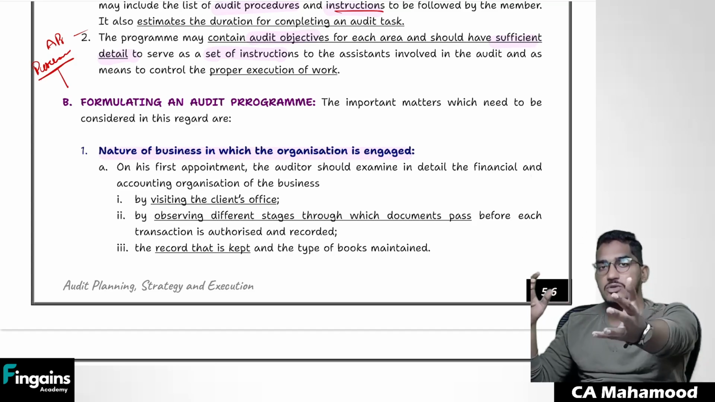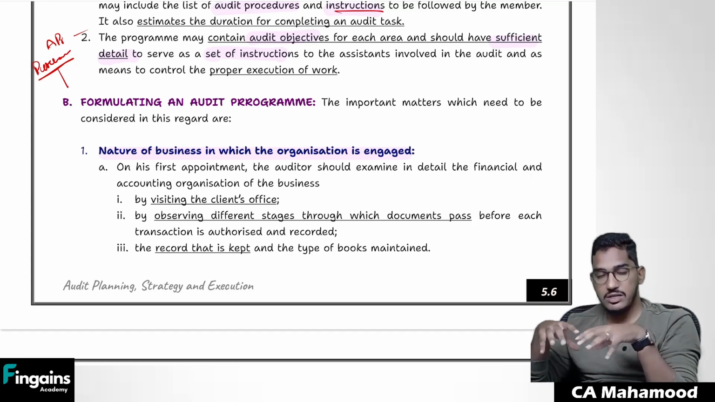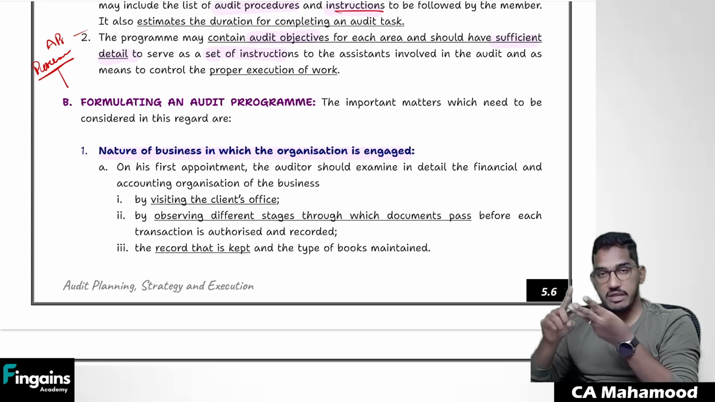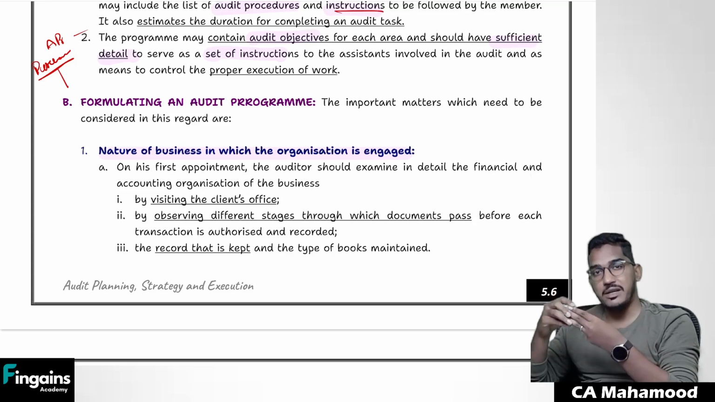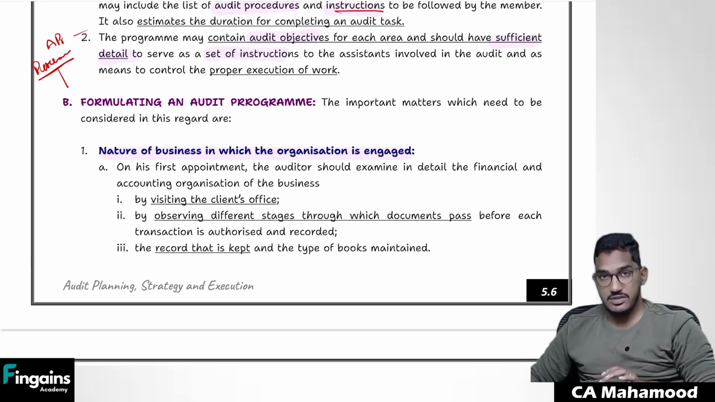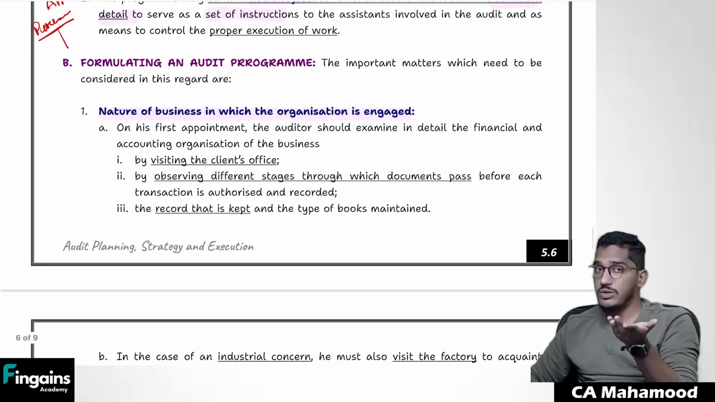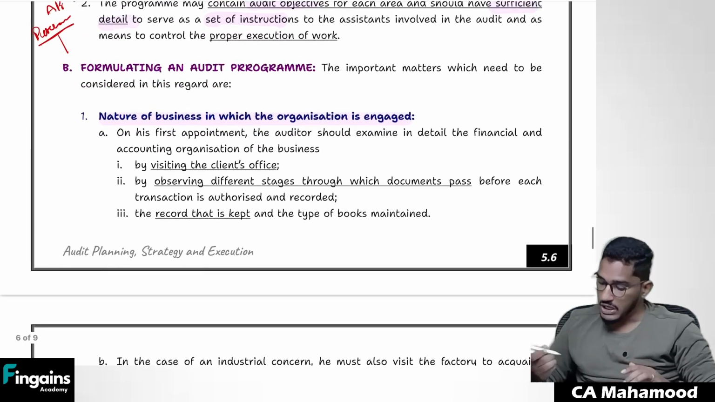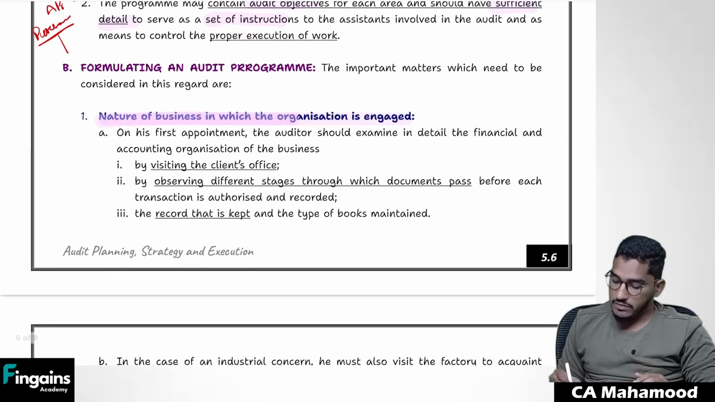So if you visit the client's office and understand all these things, then you will come to know which instruction will be appropriate, what document you have to verify, which technique you will follow. You will get better clarity only when you understand the nature of the business in which your client is involved. And how to know about that? Go and visit the office. As simple as that. Okay. So I will consider the nature of the business.